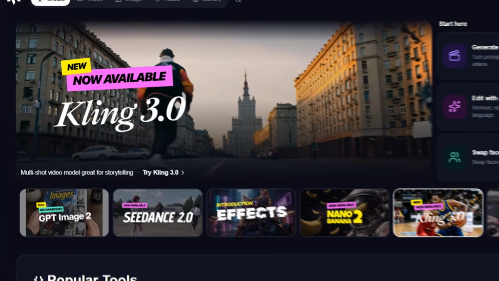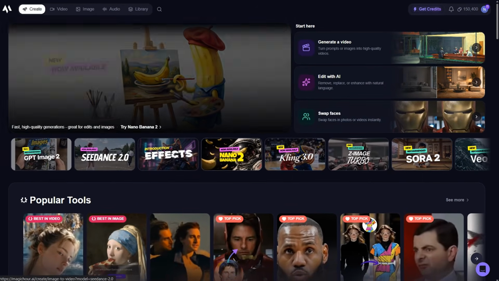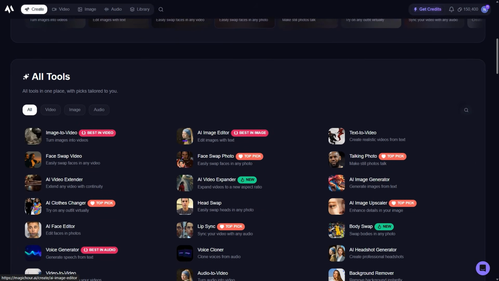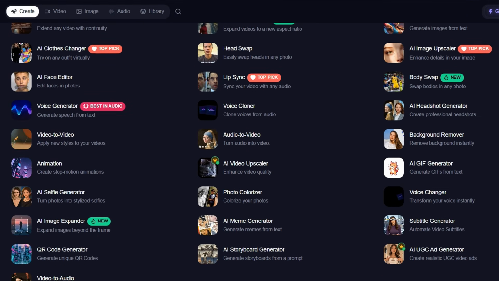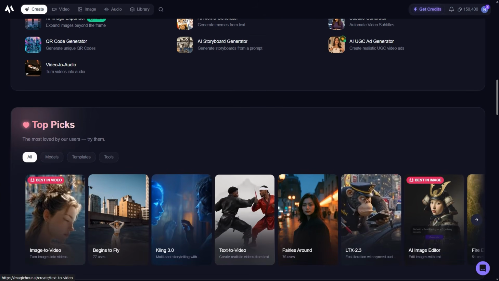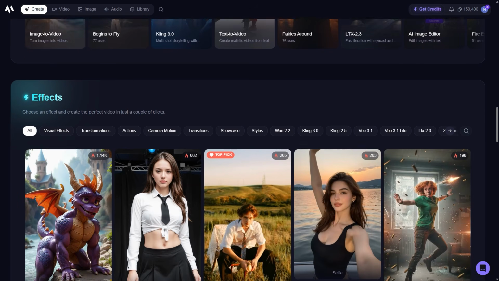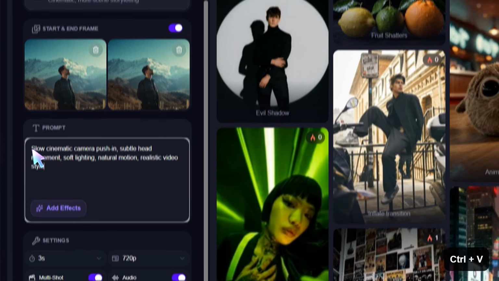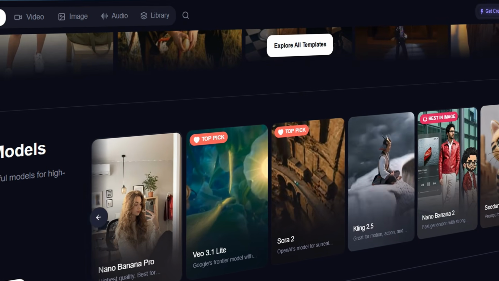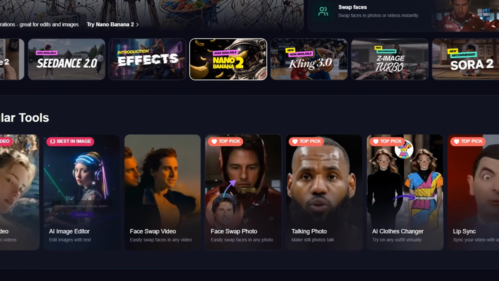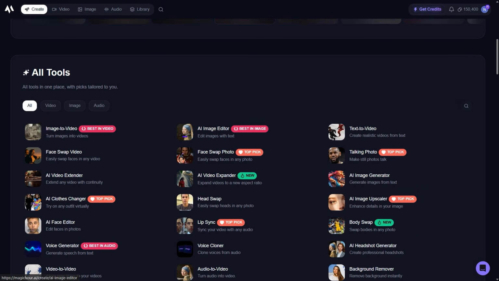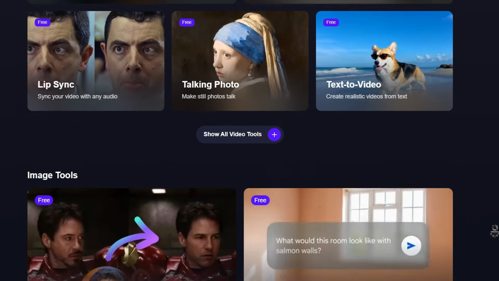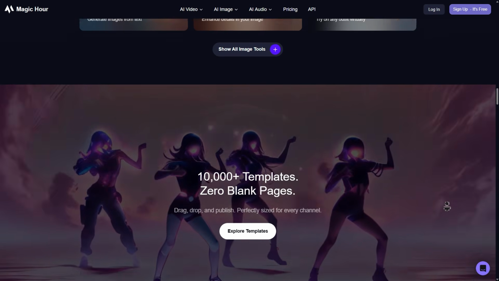So who is Magic Hour useful for? I think it makes sense for creators who want fast AI visuals without jumping between too many tools, especially if you create content for TikTok, Instagram Reels, YouTube Shorts, thumbnails, ads, memes, or character-based videos. The strongest part is that everything feels connected. Face swap, lip sync, image to video, AI image editing, templates, and models are all inside one platform. So instead of using 5 different websites, you can test multiple creative directions in one place. And for creators, speed matters, because sometimes the best content idea is the one you can create and post quickly.